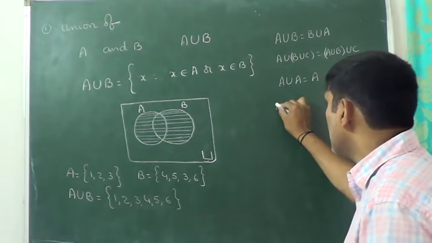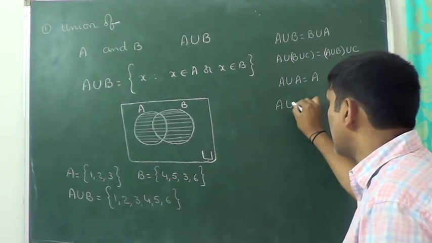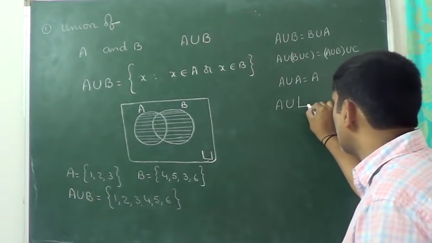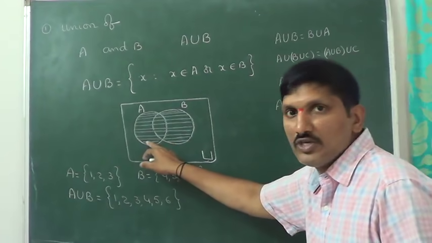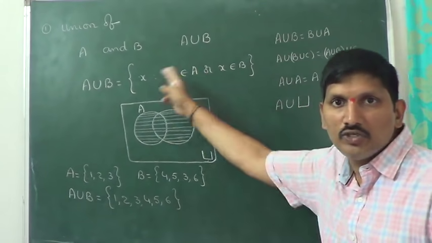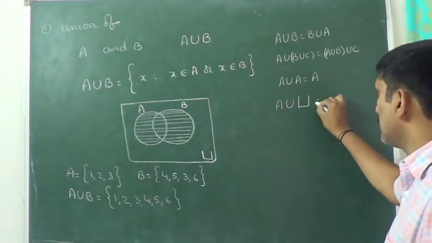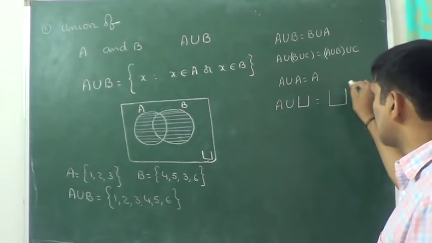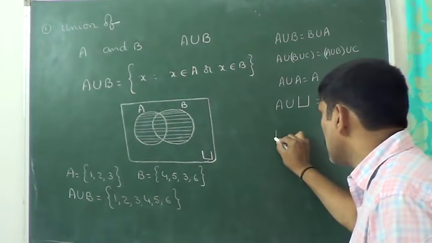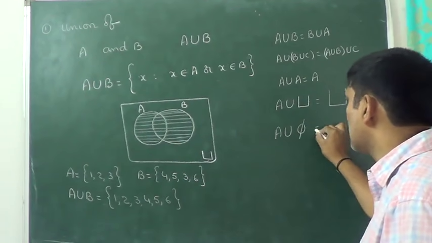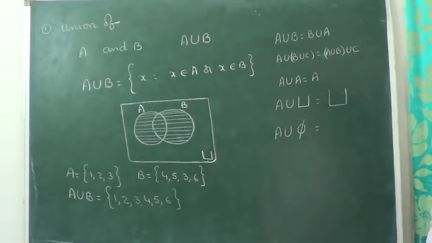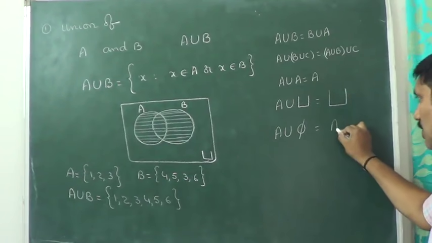At the same time, A union the universal set, you will get the universal set only. At the same time, A union the empty set phi, what will we get? A union phi, we will get A only.